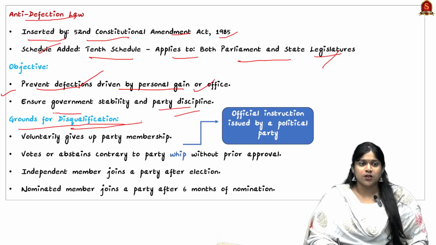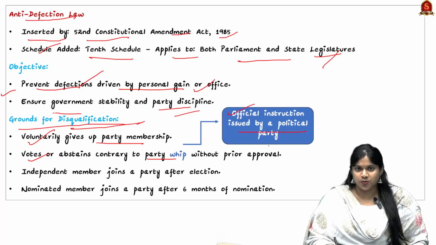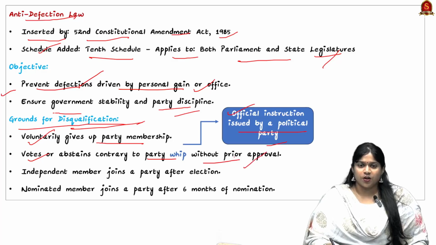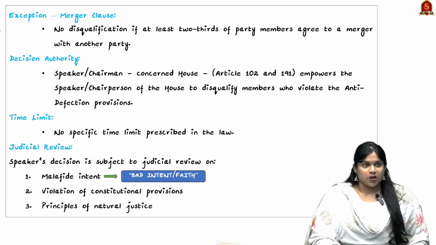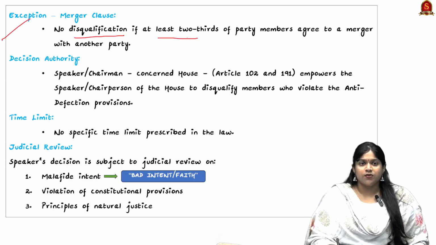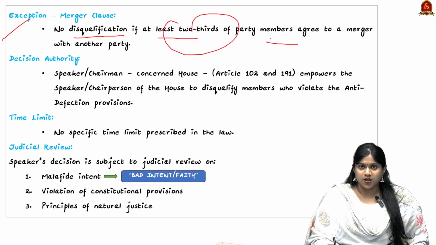And the grounds for disqualification under the anti-defection law: here a member voluntarily gives up party membership. Here the votes are contrary to the party whip, that is the official instruction issued by a political party, without prior approval. An independent member joins a party after election, and a nominated member joins a party after 6 months of nomination. Now looking into the exception: no disqualification if at least 2/3 of party members agree to a merger with another party.